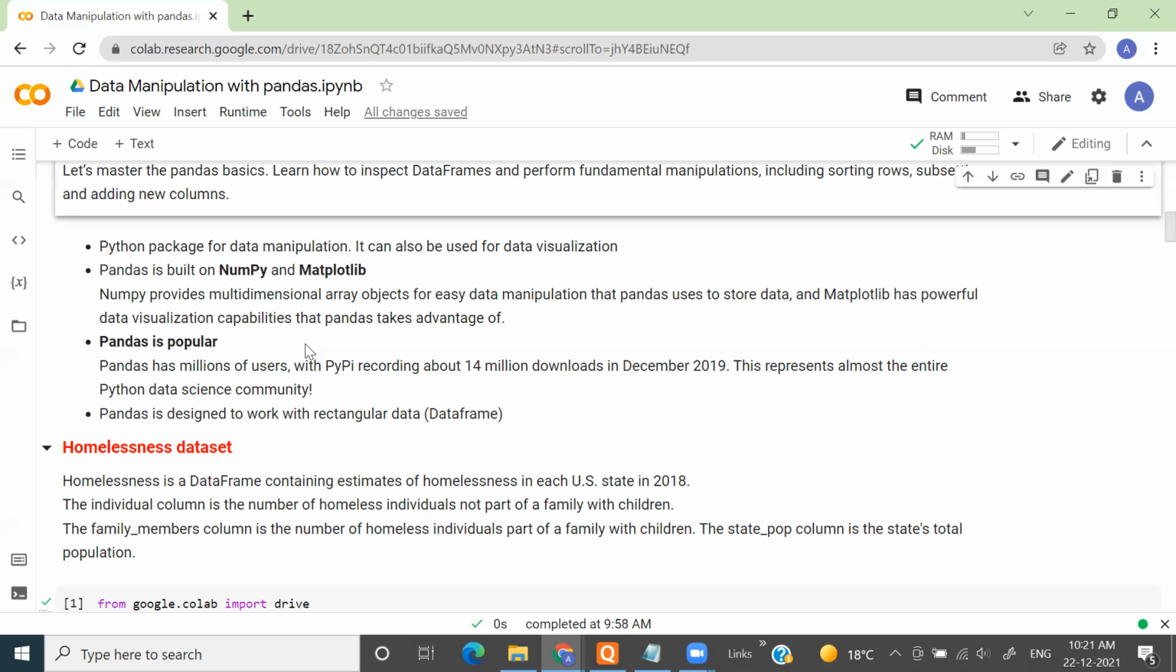And this contains the estimate of homelessness in US states in 2018, right? In other words, it simply has the count of people who were homeless in the US in 2018. Okay. And primarily it has two columns. One column is named individual, which has the number of homeless individuals not part of any family or with children, whereas the other column, family member, is the count of homeless individuals who are part of a family with children. Okay. This will get clear when I show you the actual data.